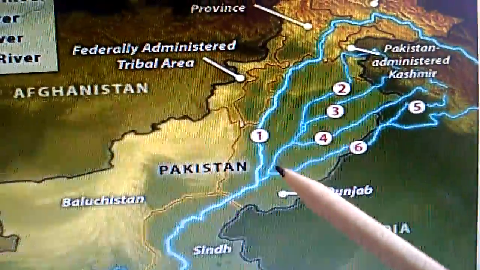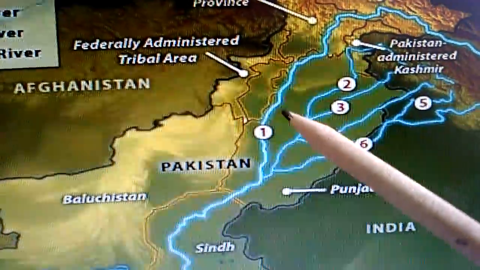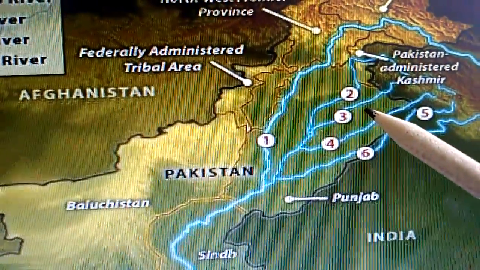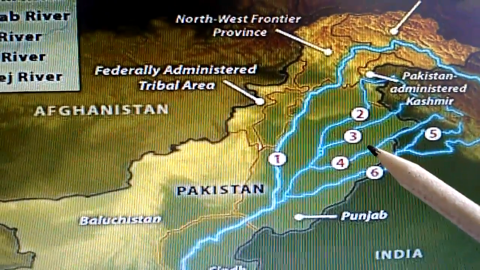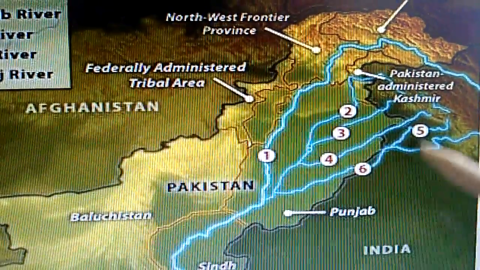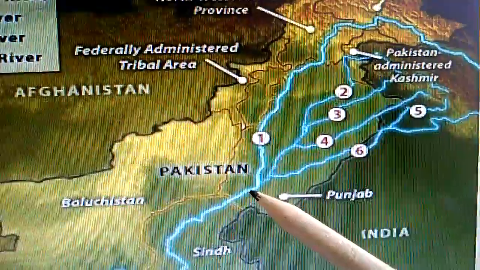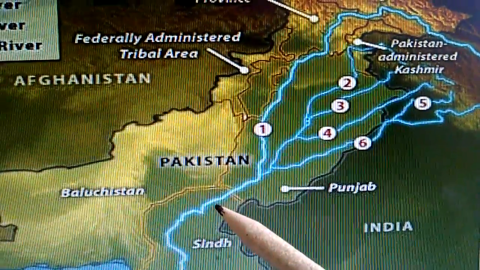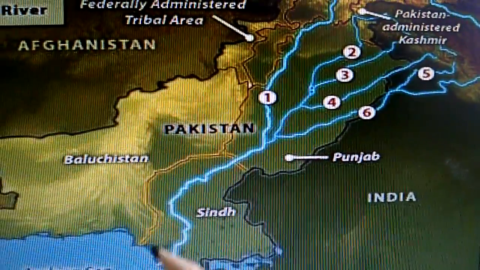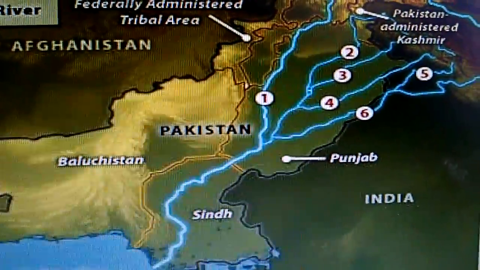See, they all join the Indus river only. All these rivers, Ravi, Satluj, Chenab, Beas, Jhelum, join into the Indus, and finally the Indus river meets the Arabian Sea. Okay children.